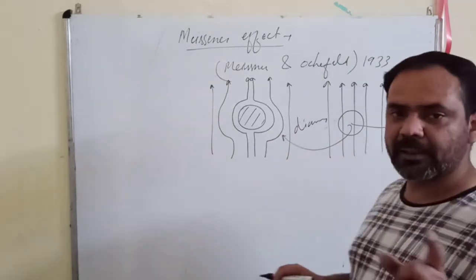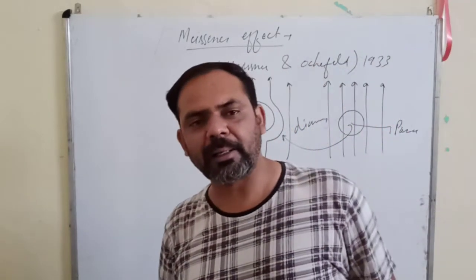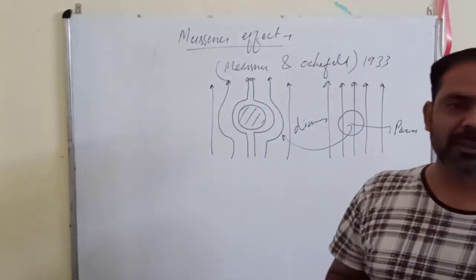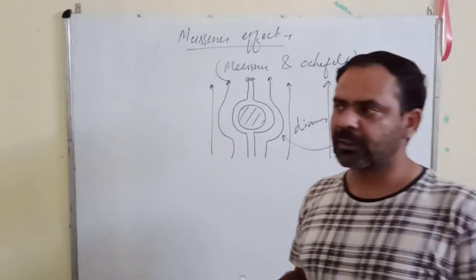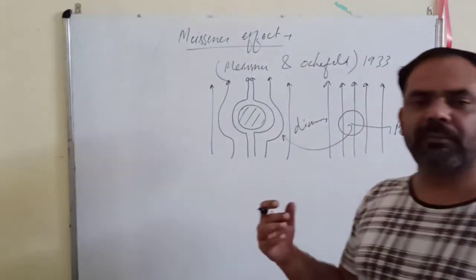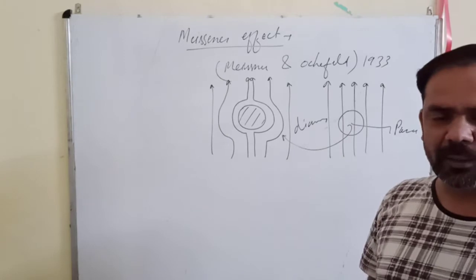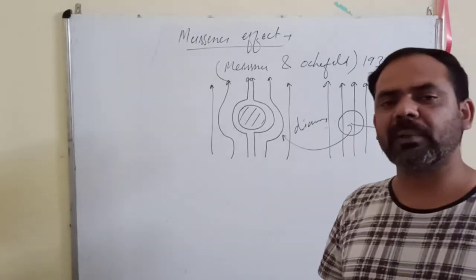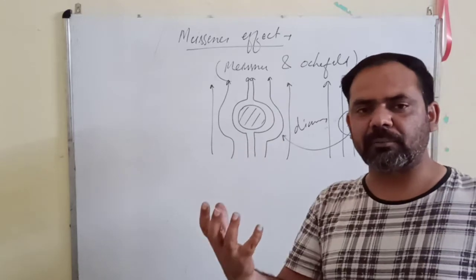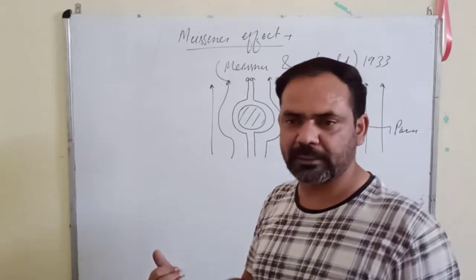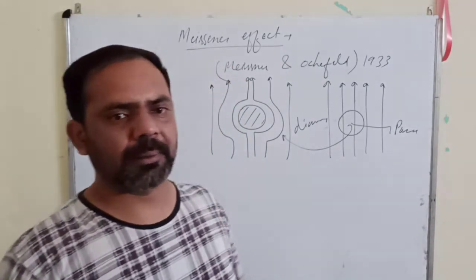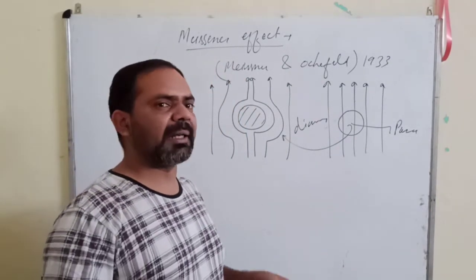This property is utilized in magnetic levitation, on which we have magnetic levitation trains. If superconductivity can be achieved at room temperature, levitation will be an easy task, and we can utilize it in making high speed trains and for many other purposes.